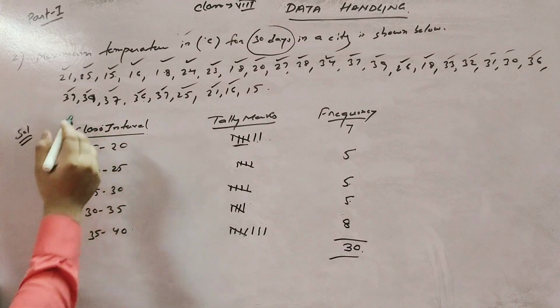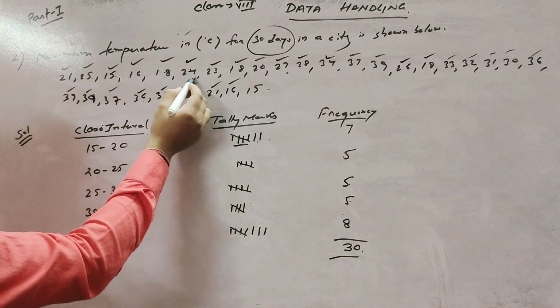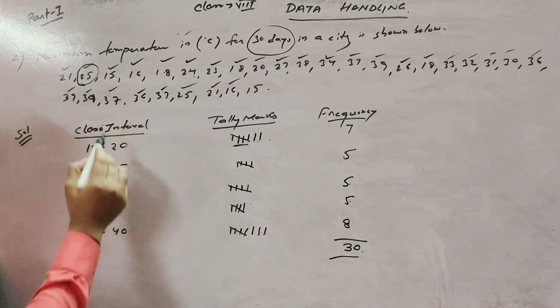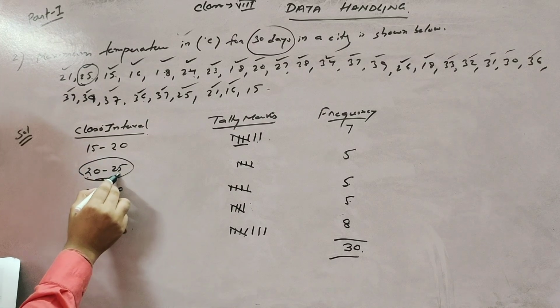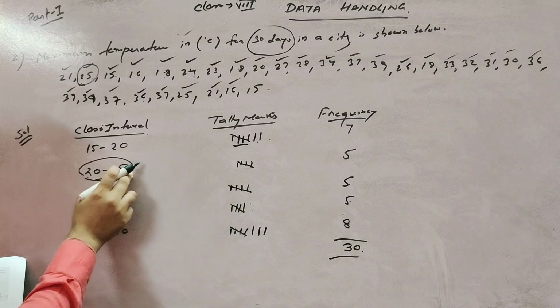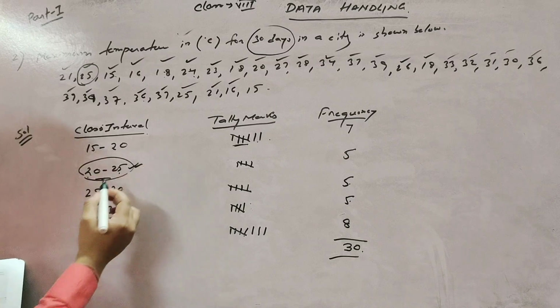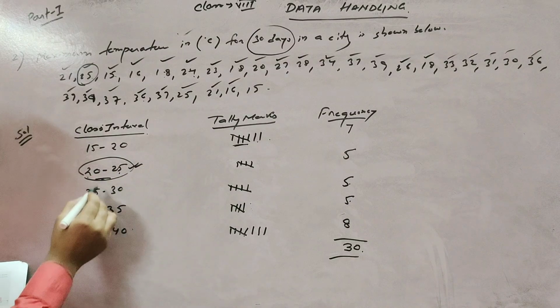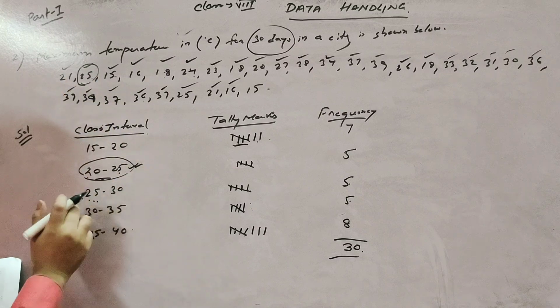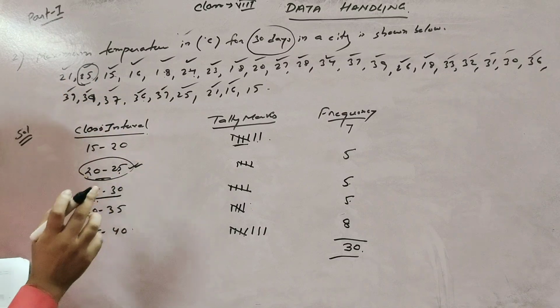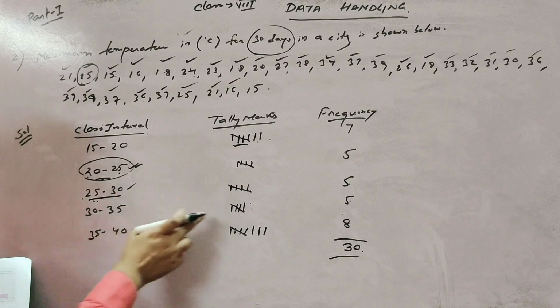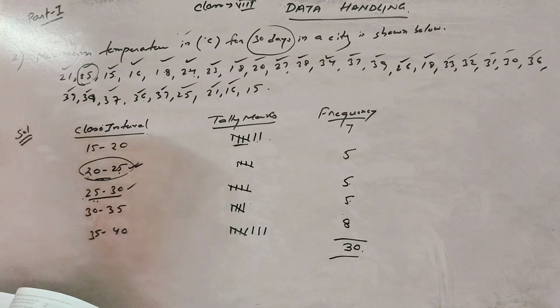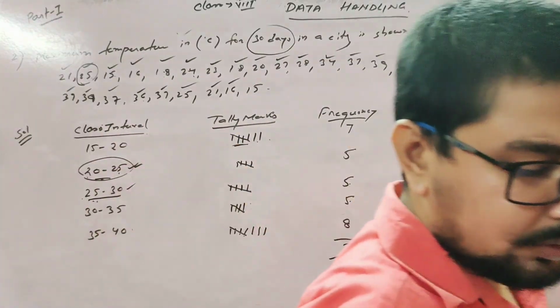You see that 16, 18, 24 and so on, I am not writing 25 here because this is the range of 20 to 25, that means up to 24. This 25 begins from here, so 25 is posted here. This is the range 25 to 29 point something. 30 begins from here, so that's why the 30 is given here. Note.